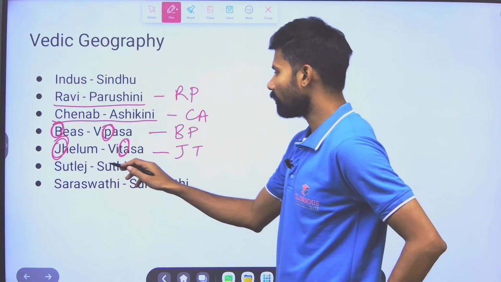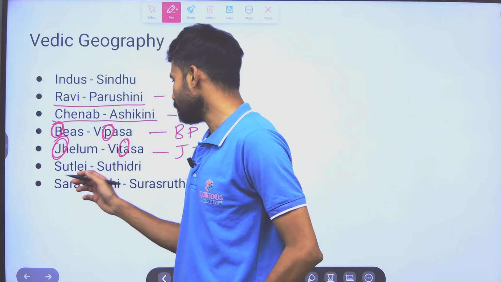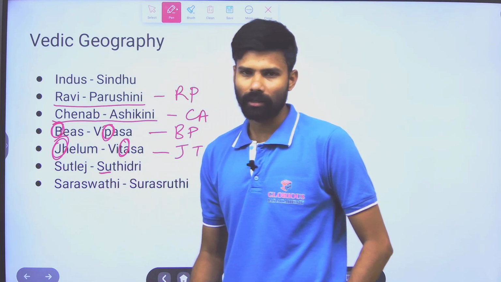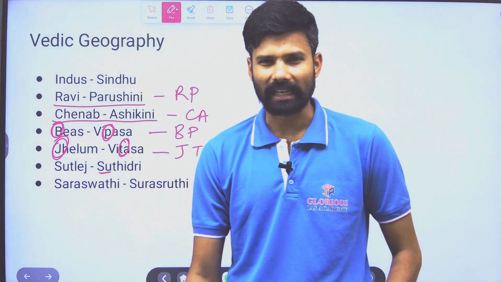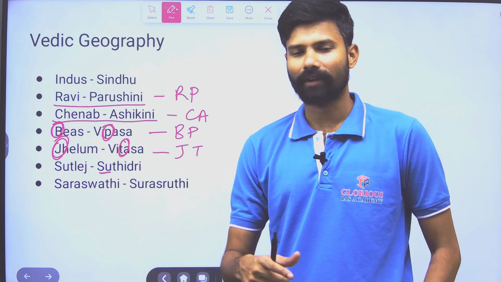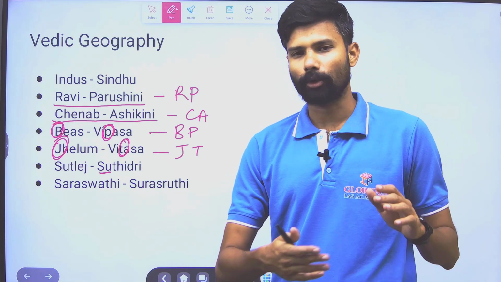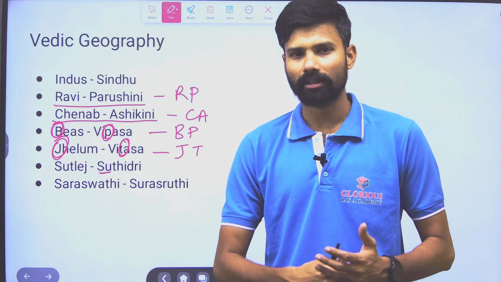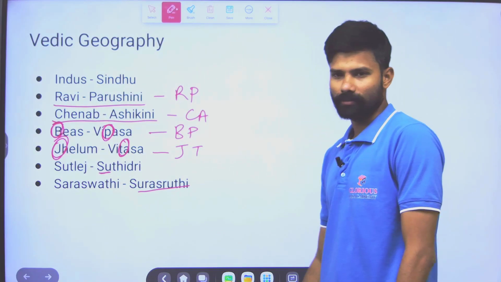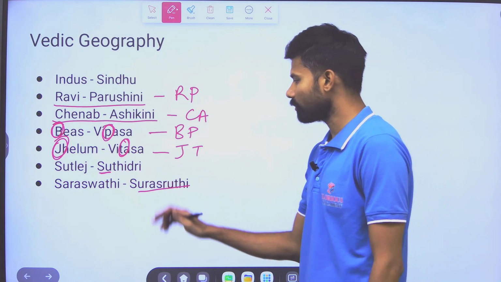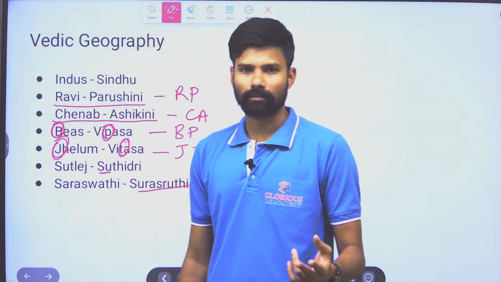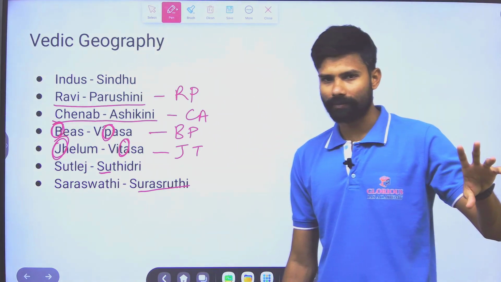And the last ones are like Sutlej, which is called Sutudri, and of course you know Saraswati. The Saraswati river is one of the extinct rivers of India. Now there is a project, Saraswati, to find out the location of the Saraswati and the causes of its decline. It is called Surashruti. So this is all the Vedic geography that is present.